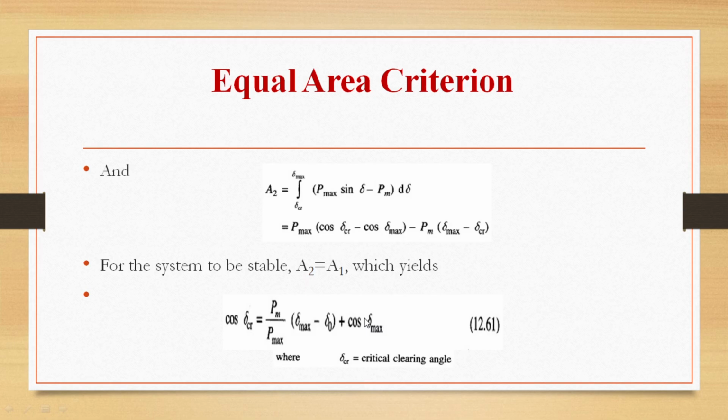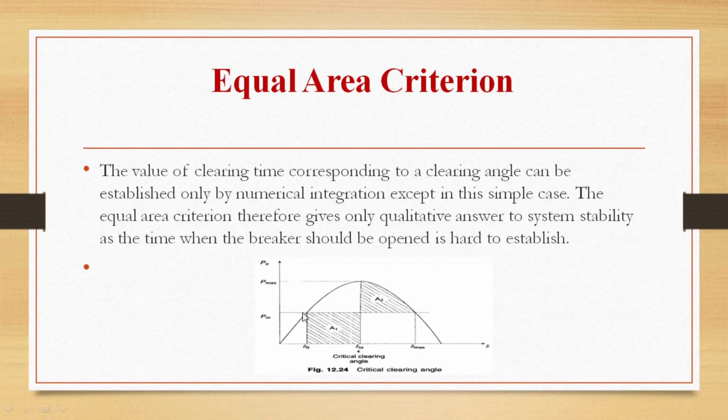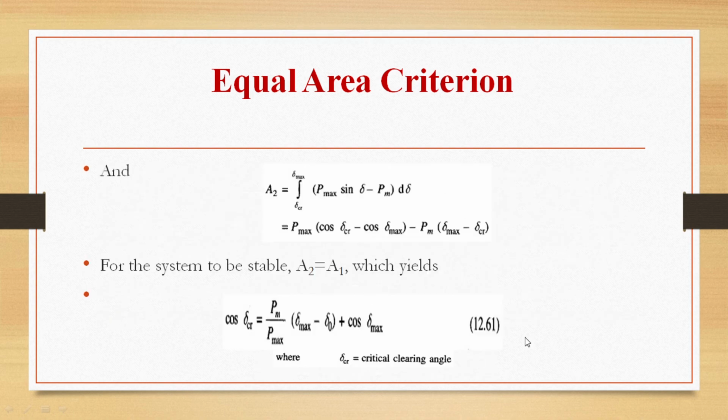Similarly A2 we can write. A2 will be the integral from delta critical to delta max of P max sin delta minus Pm d delta. In this diagram we can see that the A1 area is from delta naught to delta critical, and the A2 area is from delta critical to delta max. So these are the limits we are writing from the graph. So A2 will be equal to P max into cos delta critical minus cos delta max, minus Pm into delta max minus delta critical. For the system to be stable, we know the condition that A1 should be equal to A2.